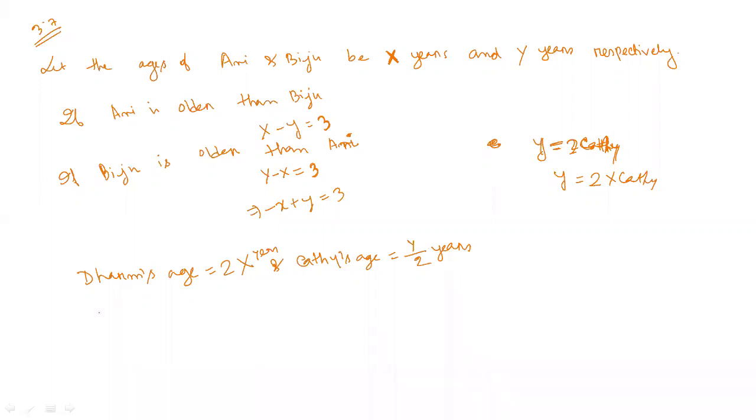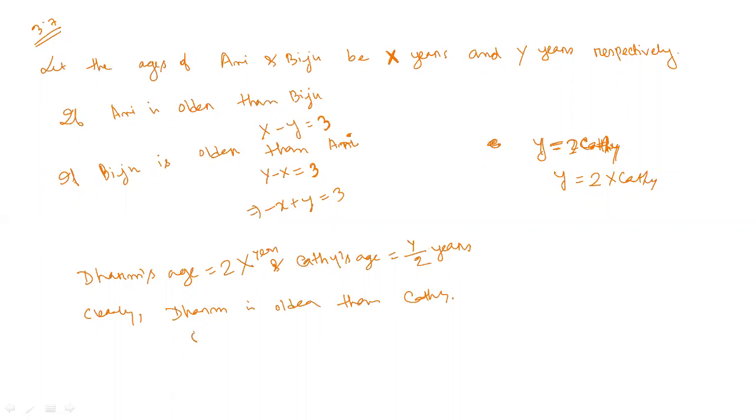So write down clearly, Dharam is older than Kethi. Their ages differ by 30 years. That means the difference between the ages of Dharam and Kethi is 30 years.